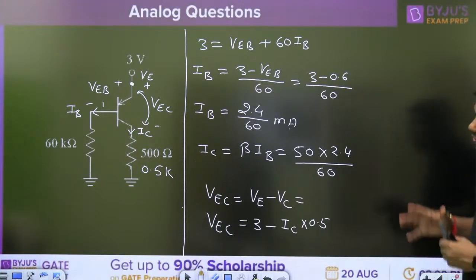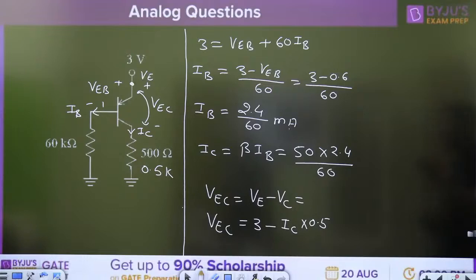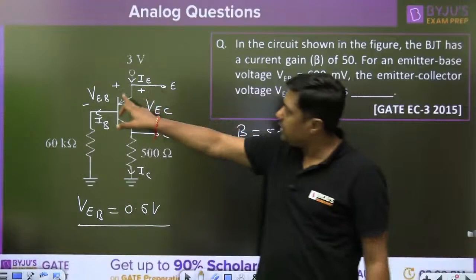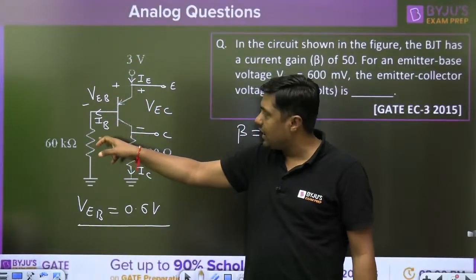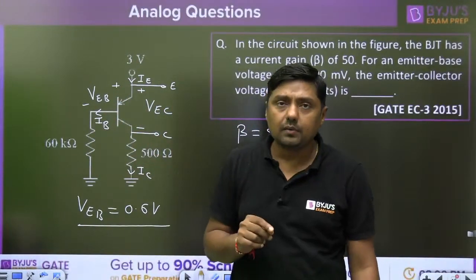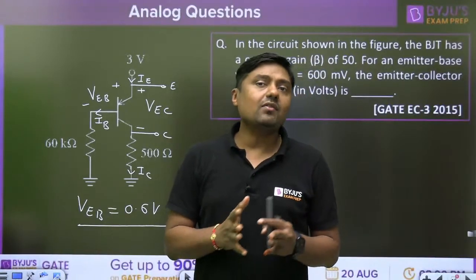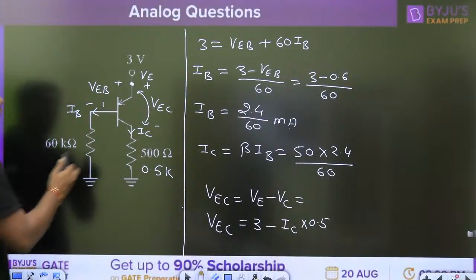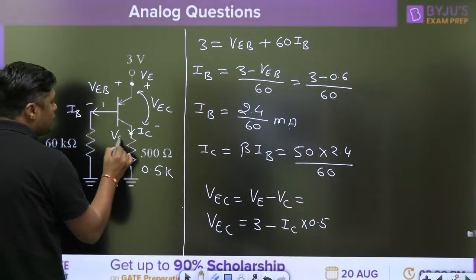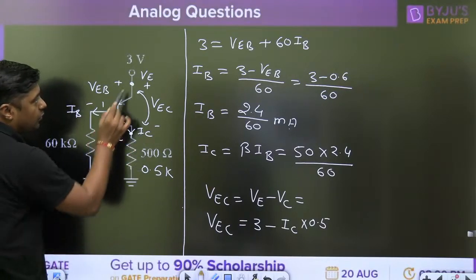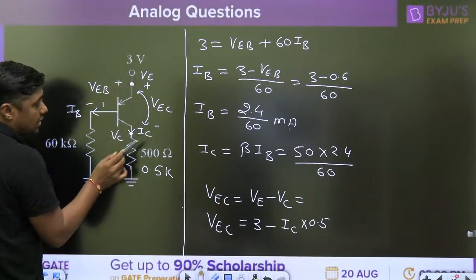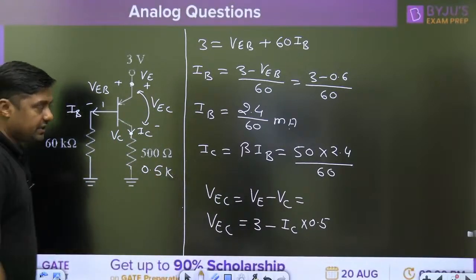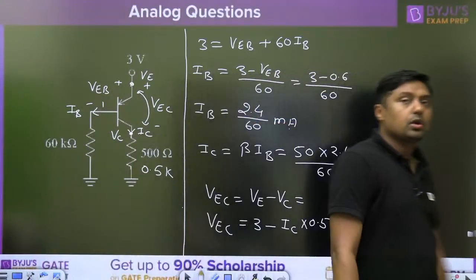Right. So that is how to solve the PNP question based on the PNP transistor. That is a very simple way. This is the VEB. Write down the KVL, get the value of the IB, multiply it with beta, and get the value of IC. Once you have the value of the IC, get the value of the voltage at this terminal. This is called VC. What is the VC? IC into 0.5. What is the VE? 3 minus 0.5 into IC will give you the value of VEC. That is the answer for this particular question.